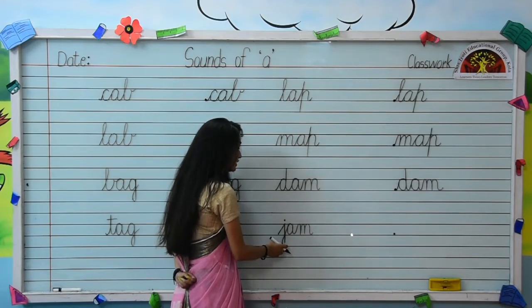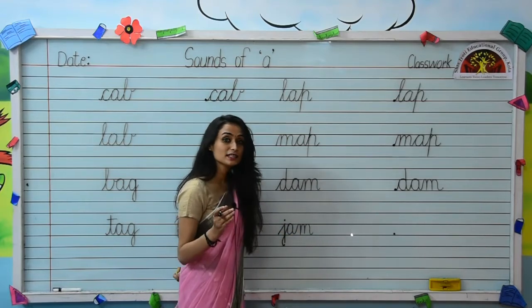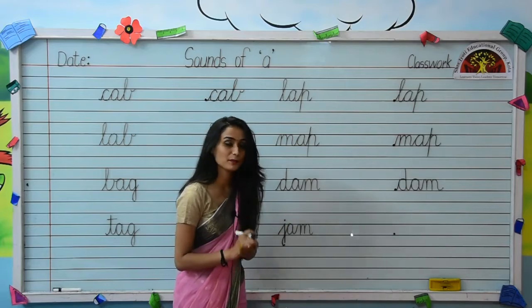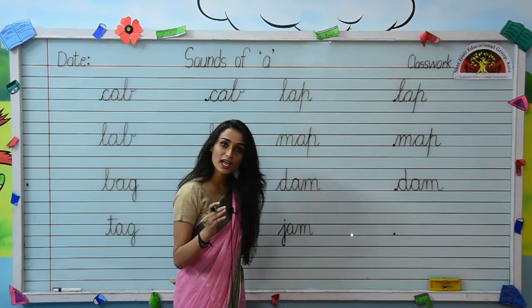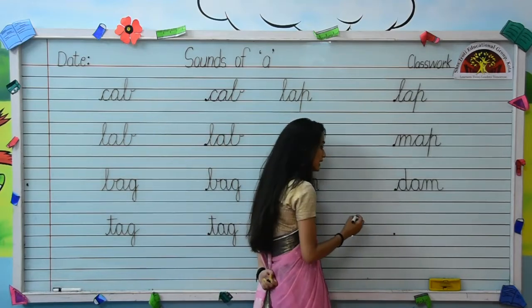Your next word is J-A-M. J-am. Together it makes jam. J-A-M, jam. Now let's see how to write this word.